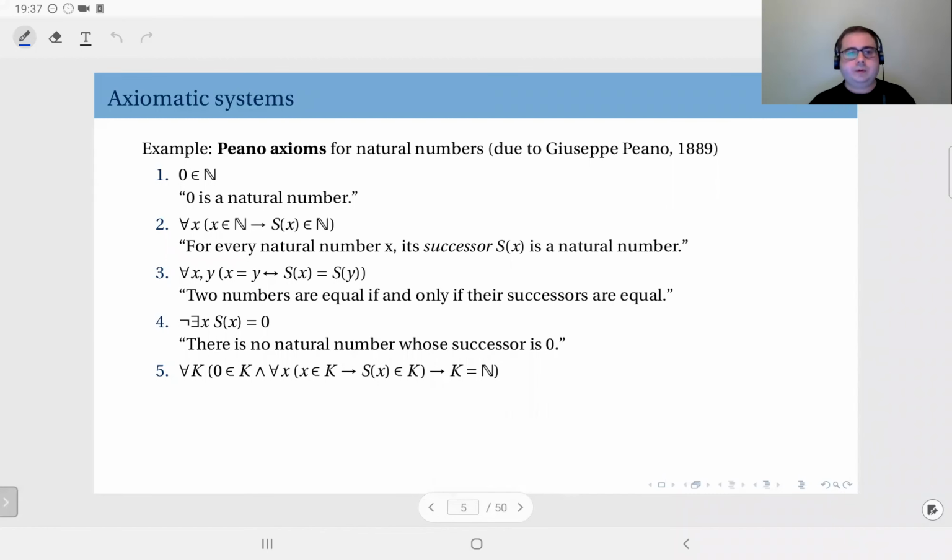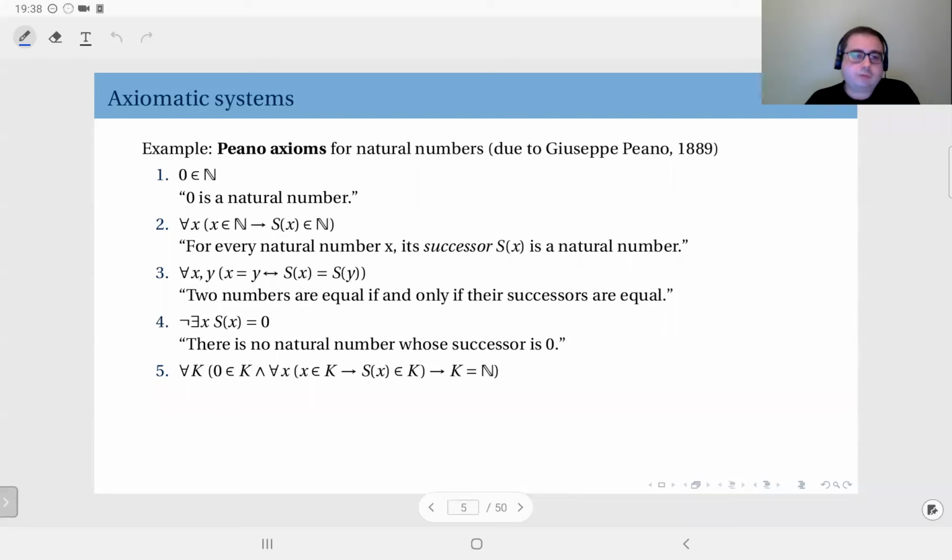Here is an example of axiomatic systems, and it's a very famous axiomatic system that I'm going to talk about. This is the list of Peano axioms. This is the definition of, let's say, natural numbers. And these were laid out by Italian mathematician Giuseppe Peano. In their original form, there were slight changes, but in general, in modern mathematics, these are the generally accepted Peano axioms.